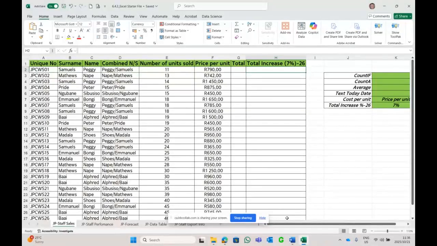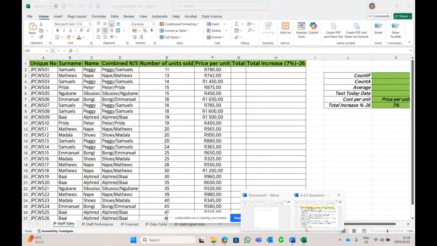Sorry, there's a reason why. So before we can even work in H, what must we do to column G? We first need to multiply that with that to get an answer in G. Then we can use that total of G, multiply it with the percent that they give me there of 7%, to determine the new increase price, including adding the total value.